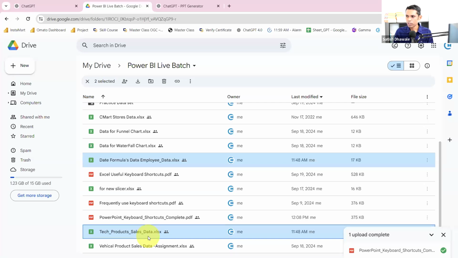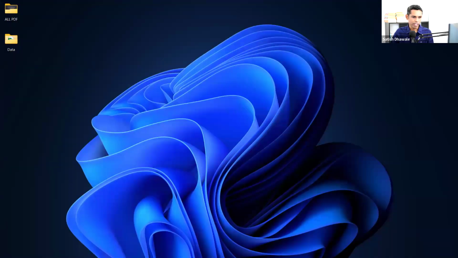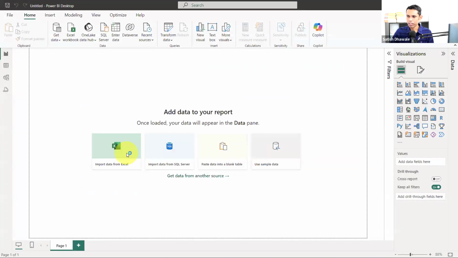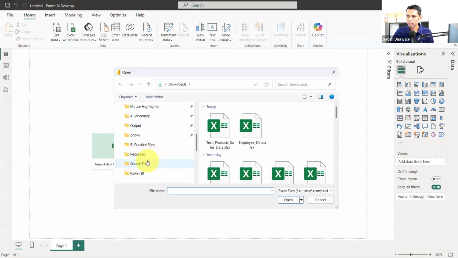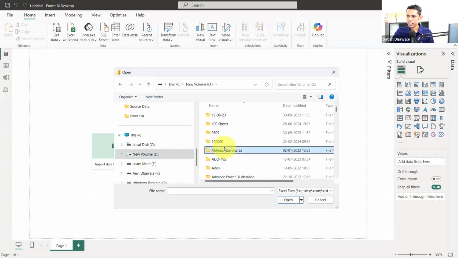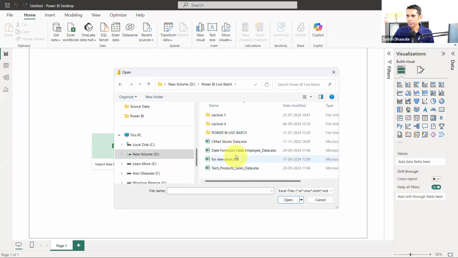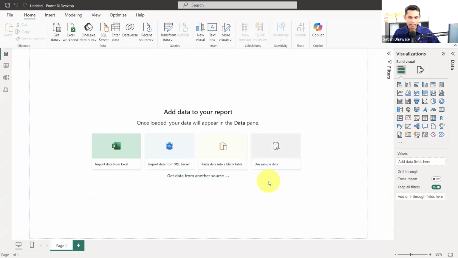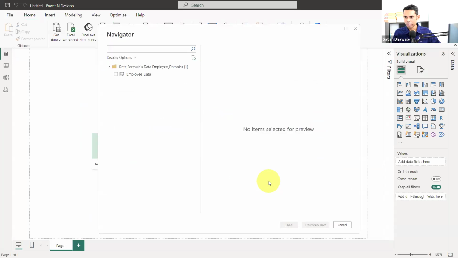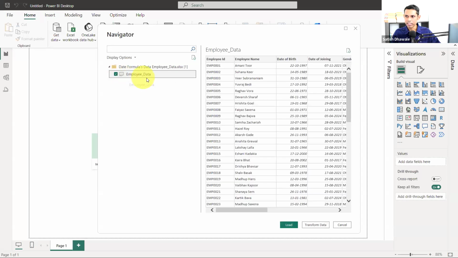You should download and open the date formulas data first, meaning get that particular file into Power BI. So now I'm pulling that data. I click on import, and select the file. And we have this date formulas data. I'm going to import this date formulas data inside Power BI. I would like to tell you some date formulas, meaning the DAX formulas of Power BI which are related to dates. We are going to work on those date formulas using this employee data.